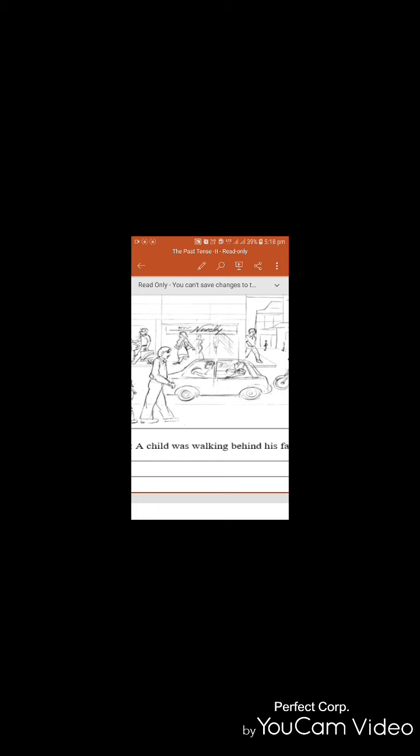A man was walking with his child. The same example they have given: a child was walking behind his father. Both son and father were walking on the road.